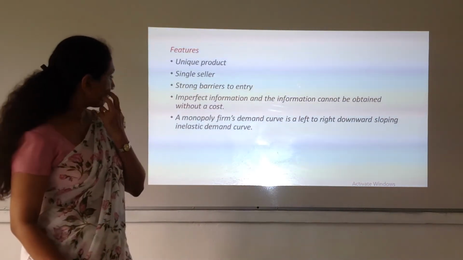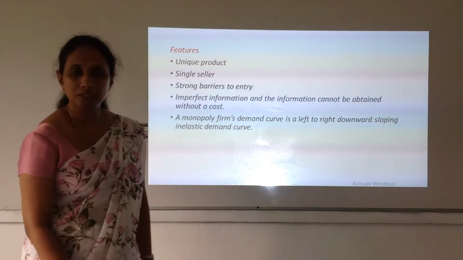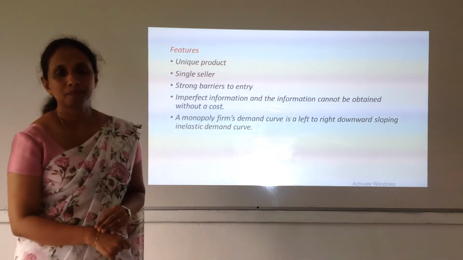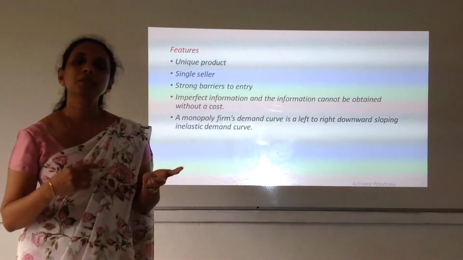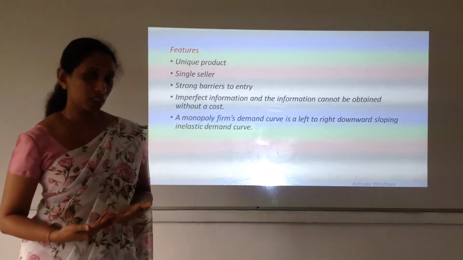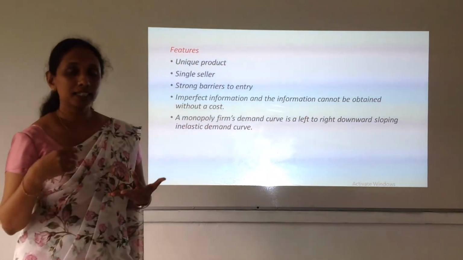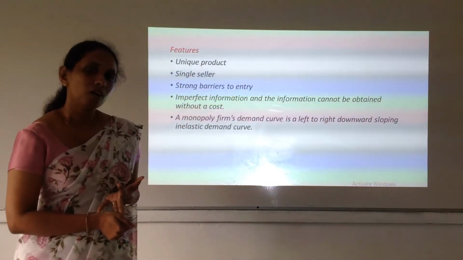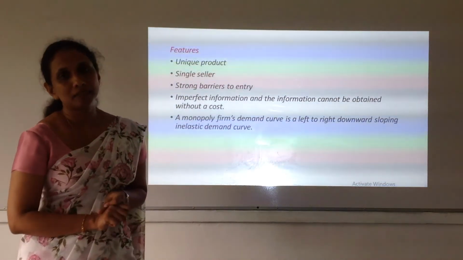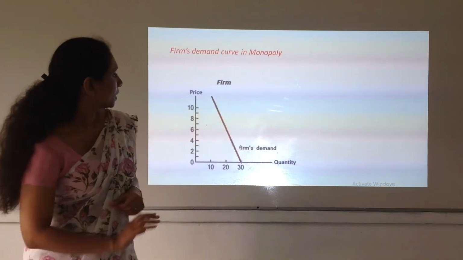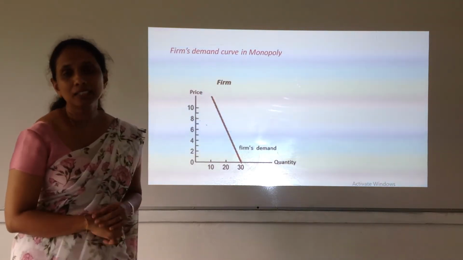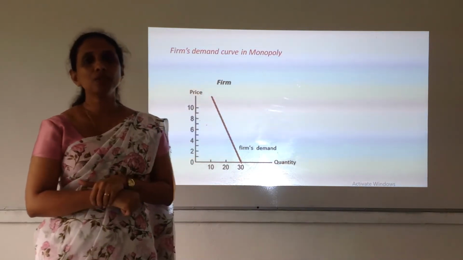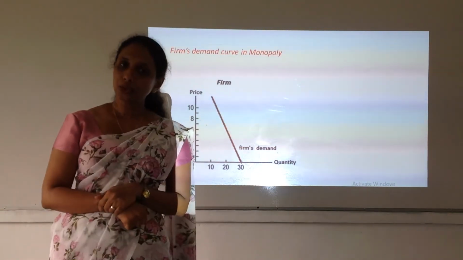Then we can move on to the demand curve of a monopolistic firm. So what can you think about the demand curve? There is only one firm producing a unique product, and the entire market supply is supplied by this single firm. What can be the status of this demand curve? Here the demand curve of a monopolistic firm is an inelastic demand curve. Why do we say it's inelastic? As you know,